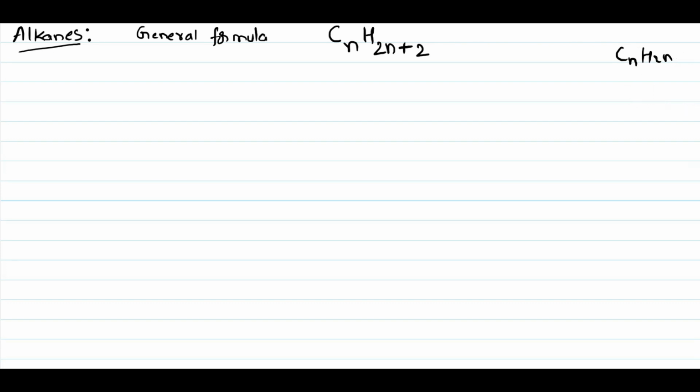Alkanes have the general formula CnH2n+2. The n value starts from 1, 2, 3, 4, etc. n indicates the number of carbons. If you know the number of carbons, we can write the number of hydrogens easily. Suppose we substitute n equals 1.